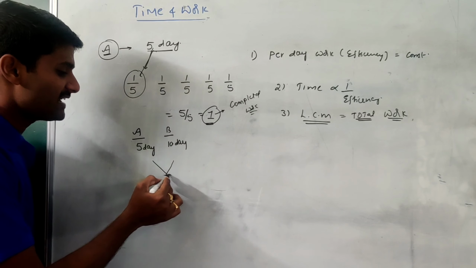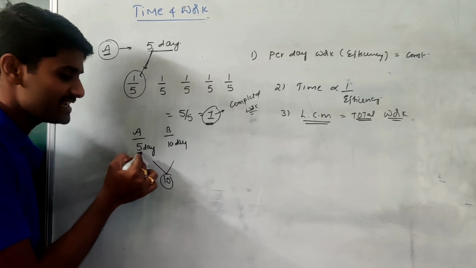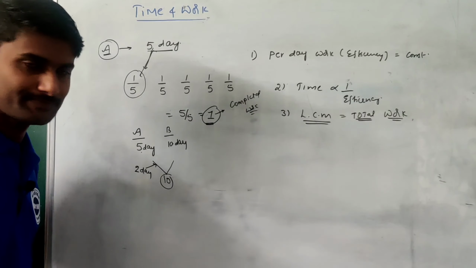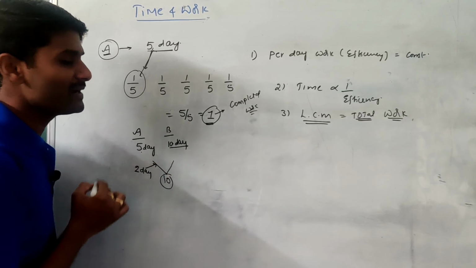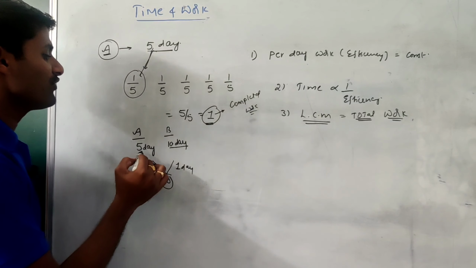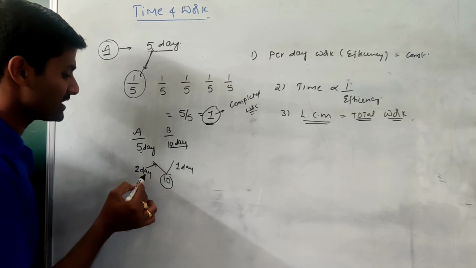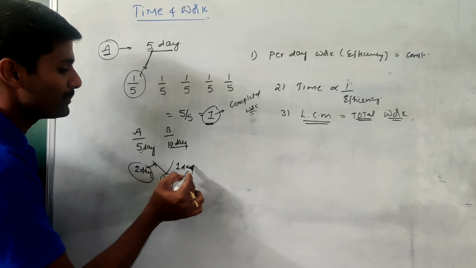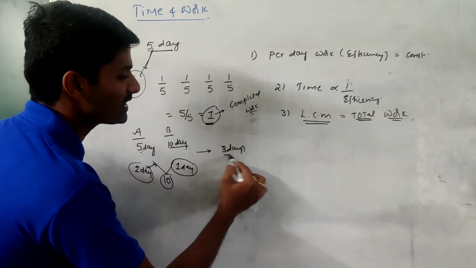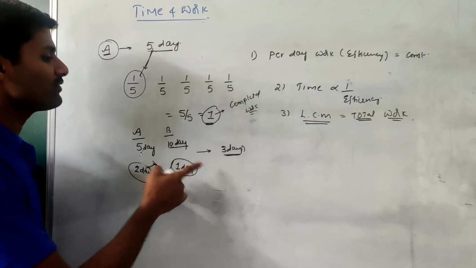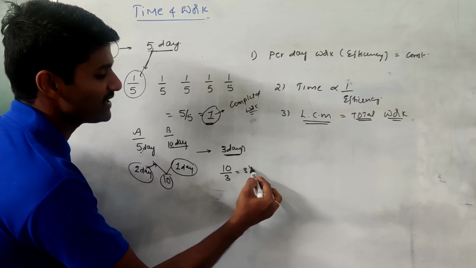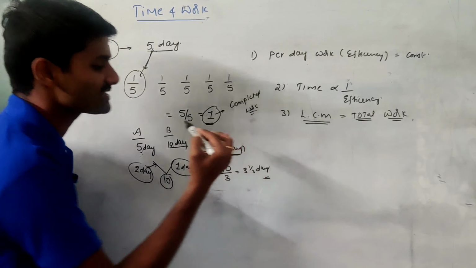It means that for a 10-day work, A can complete it in 5 days, so per day A performs 2 days' work. B completes it in 10 days, so per day B performs only 1 day's work. If both are working together, A performs 2 days' work and B performs 1 day's work, so together they do 3 days' work in 1 day. If both work together, how many days does it take? The total work is 10, so 10/3 days, that is 3 1/3 days, for the work to be completed.